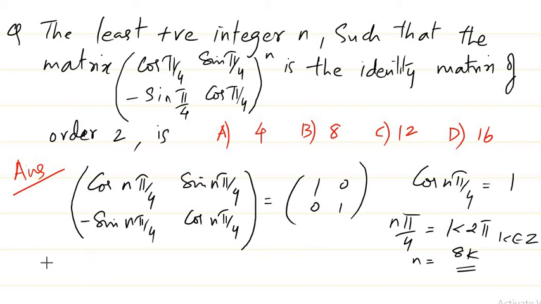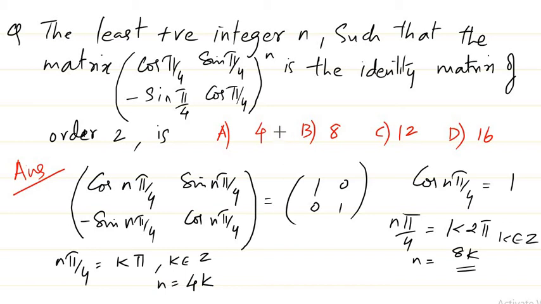And similarly, when you want sin n pi by 4 to be 0, sin x is 0 for what values of x? X should be of the form n pi. Instead of n I'll use k, because the same variable was used here. So n pi by 4 is equal to k pi, where k belongs to Z, and I can cancel out pi and pi. I get n is equal to 4k.